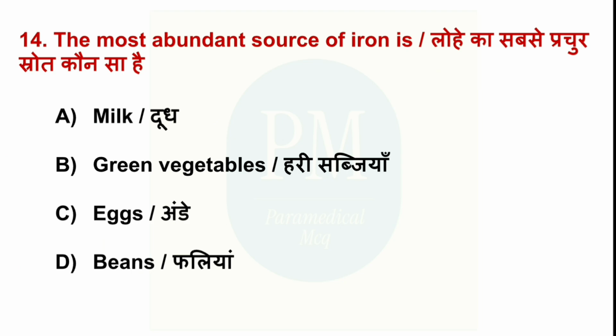The most abundant source of iron is option A, milk, option B, green vegetables, option C, eggs, option D, beans. The correct option is option B, green vegetables.